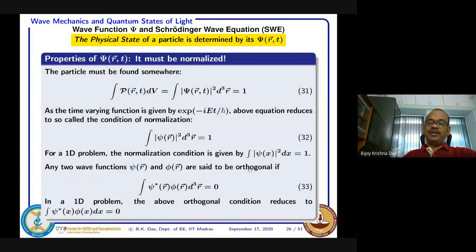Orthogonal means this equation has to be satisfied. So psi and phi are two different wave functions, and if you multiply and integrate over entire space, if they are orthogonal, then that has to be 0.